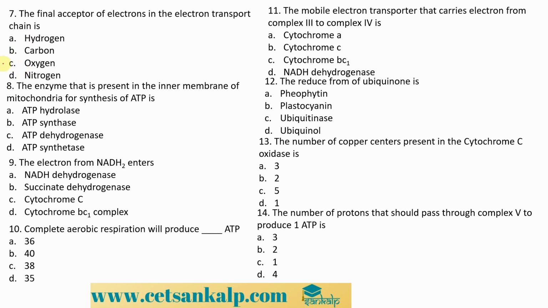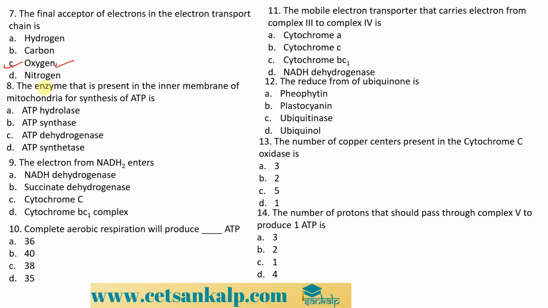So the right answer is oxygen. Ultimately all the electrons that have been removed from the NADH2 and FADH2 are carried down through the series of electron carriers or transporters. From those, it is given back to the final acceptor, that is the oxygen, and this results in the formation of water. So the right answer over here is the oxygen.